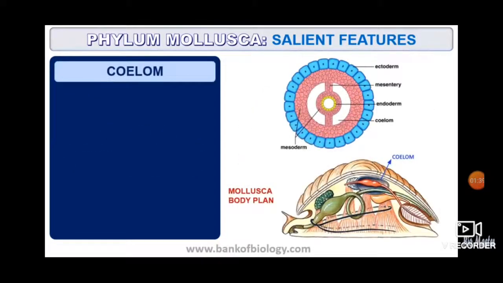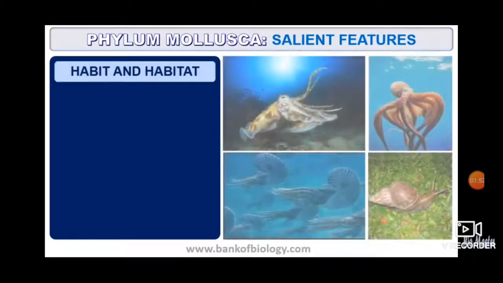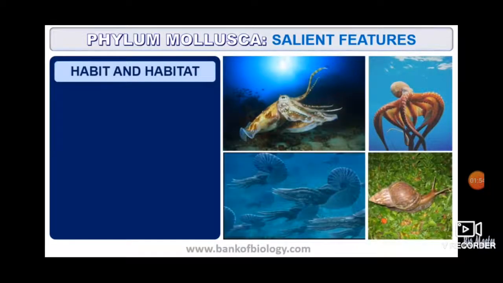The third column you will make of coelom. In Mollusca the coelom is eucoelomate, that is true coelom is present in phylum Mollusca. Then the fourth column is habit and habitat, that is it is aquatic, few are terrestrial, some live in water and some on land also.